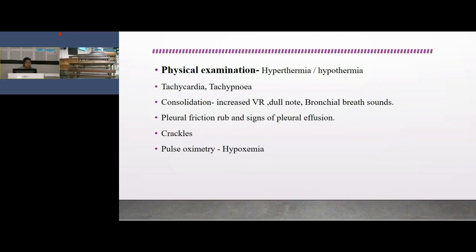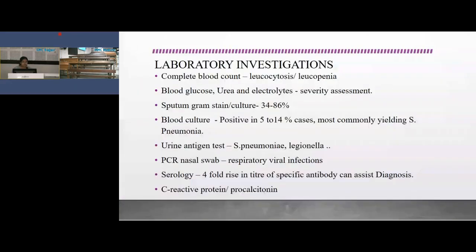Then crackles on auscultation, and on pulse oximetry there can be hypoxemia. Then laboratory investigations, like complete blood count: we see leukocytosis in bacterial pneumonia and leukopenia mostly in viral pneumonia. Blood glucose, urea, and electrolytes are also regular investigations that should be obtained for the diagnosis of community acquired pneumonia.